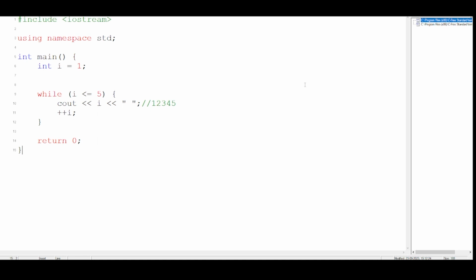We have an initial variable which is set to some number. Then we have the condition. First, it will check the condition, and then it will go inside the body of the loop and do whatever is inside it. Here it is printing the variable, and then the variable is updated. Again, it will check the condition. This keeps happening until the condition becomes false. Once the condition is false, the program will stop. So that is the concept of the while loop.